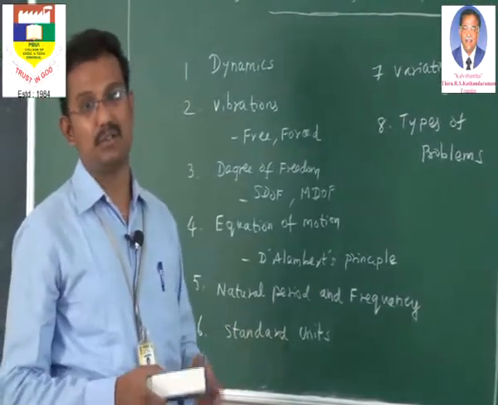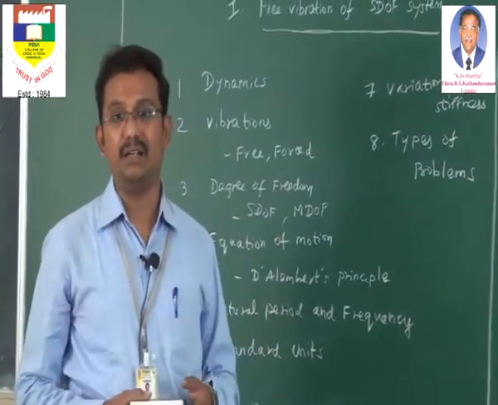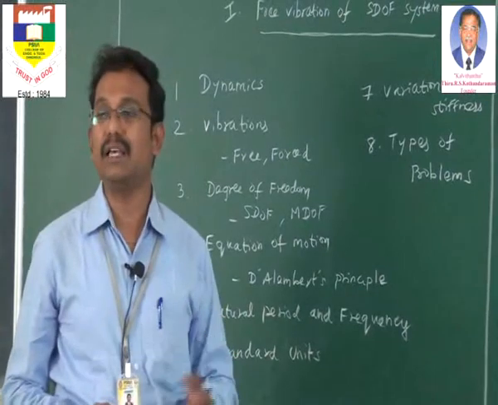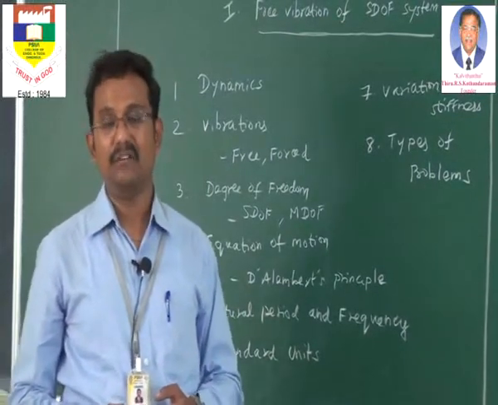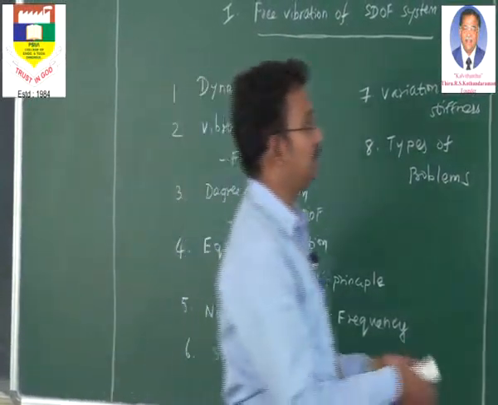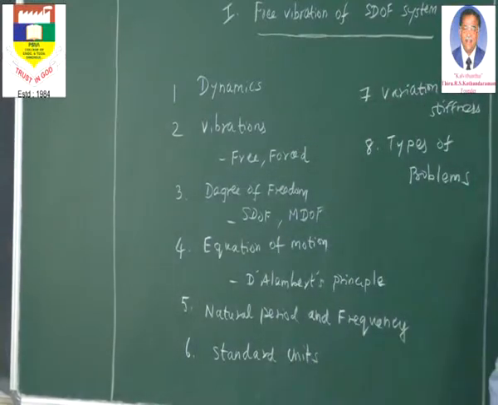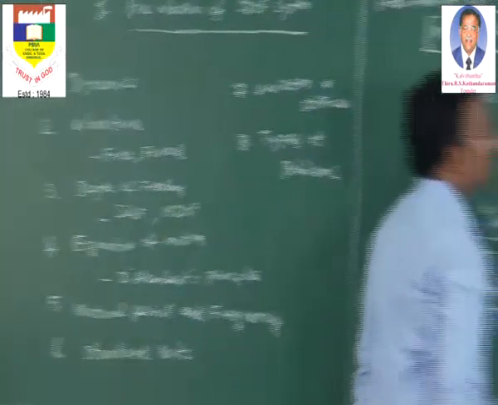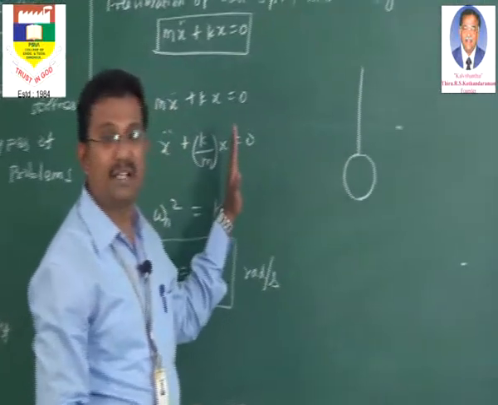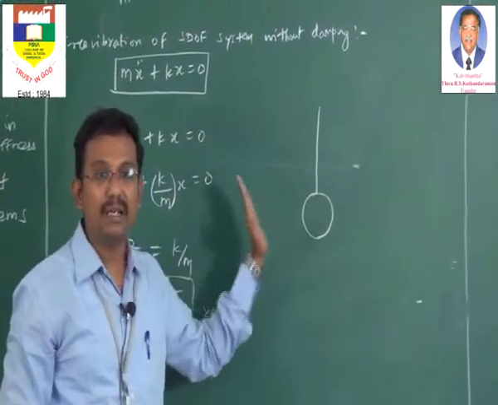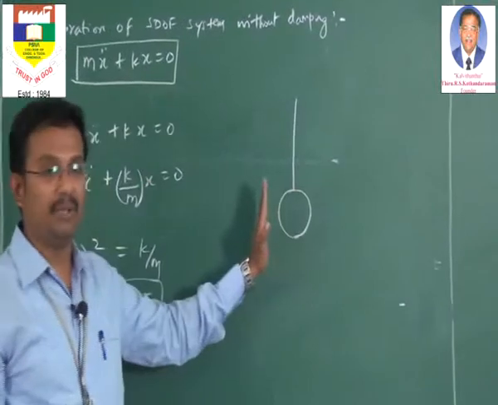Now how to define this natural period? The time taken for completing one full cycle of oscillation. That is, we shall take again a pendulum. When a pendulum is oscillating, it is going to the left maximum, coming to the mean position, again going to the right maximum and again coming back to the mean position.